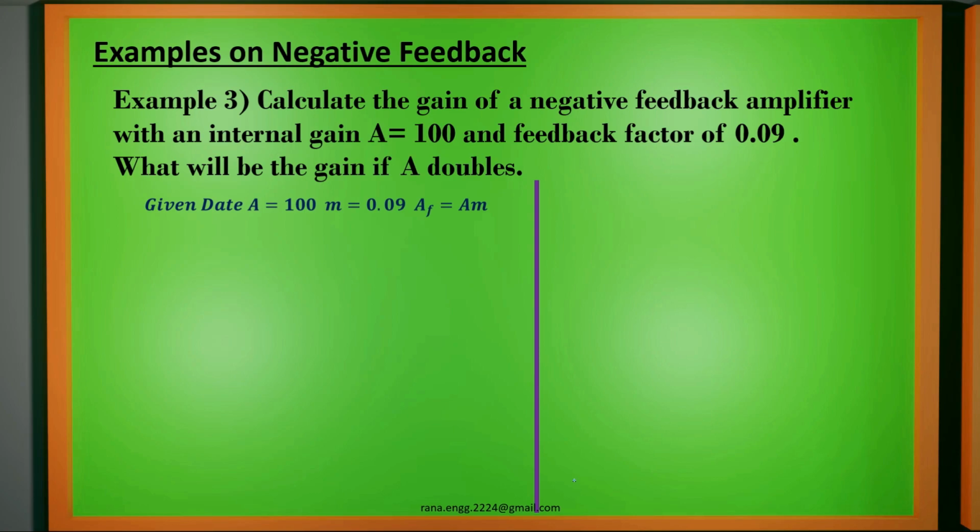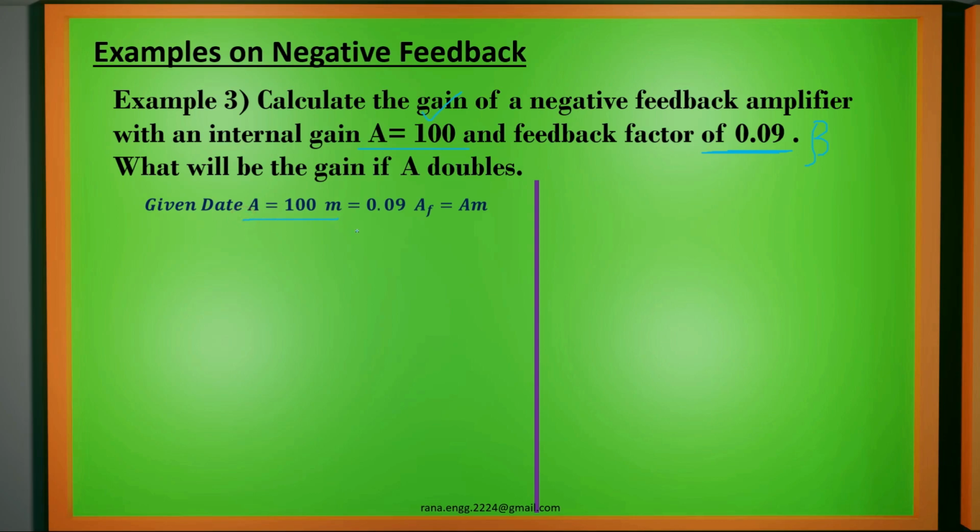Let us check out the third example. Here we have to calculate the gain of a negative feedback amplifier with an internal gain where A is 100 and feedback factor that is beta is given as 0.09. This is m or beta. What will be the gain if A doubles? Right, so first we will calculate gain with 100 and the doubled value of gain will be 200. So let us calculate with the given data.